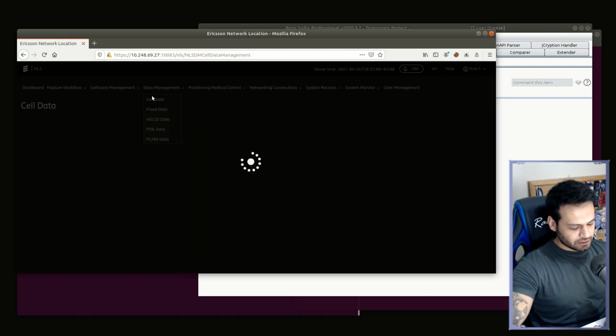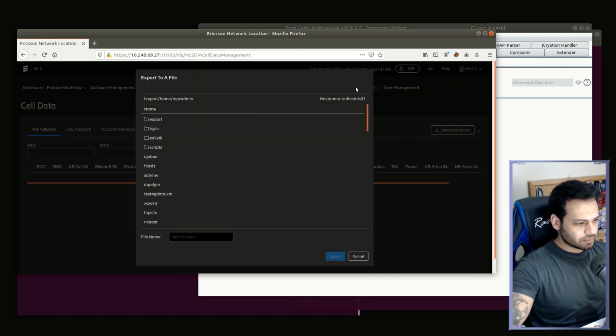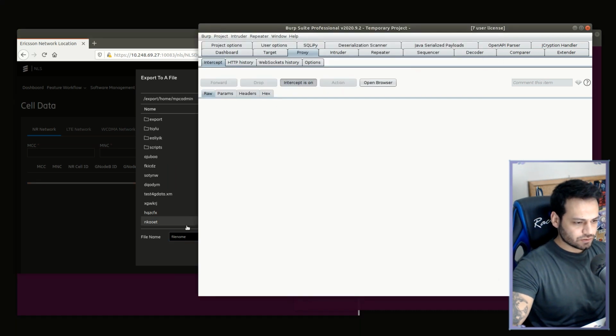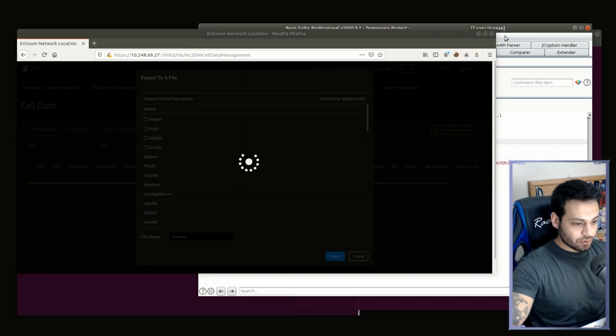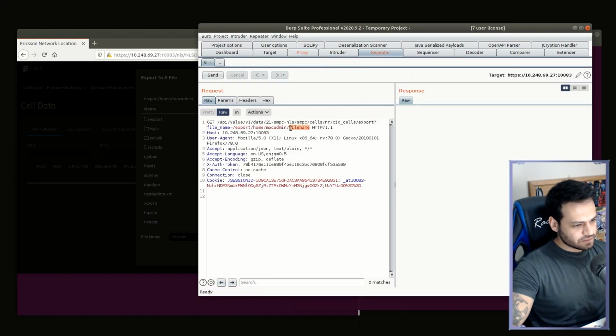So where is the vulnerability? There are export and import functions in some parts of the application. A function that allows you to export data to the server, then import it again if necessary. During this process, you can specify the file name yourself. In other words, a file is created on the server with the file name you specify. The vulnerability is exactly in the file name variable. This process is performed by Java located in the infrastructure of the application.